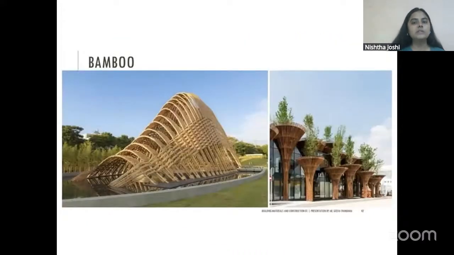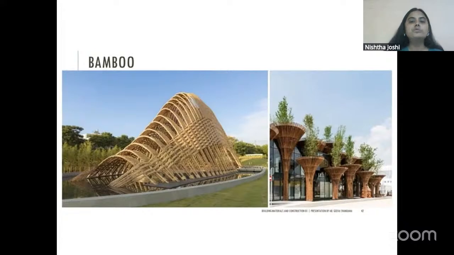Then another building material is bamboo. This is also a natural building material. Although we see good examples of bamboo structures across the world, in places where bamboo is available in abundance, for example Indonesia, bamboo is also used to create decorative elements, installations, pavilions, and beautiful corridors, and so many other creative things, because bamboo is a very flexible and versatile material.